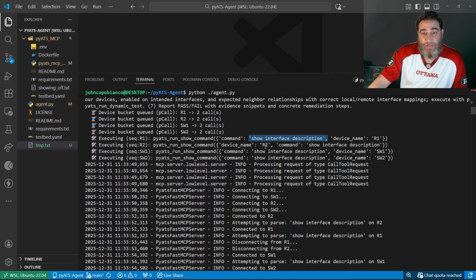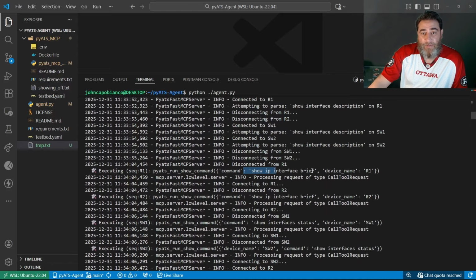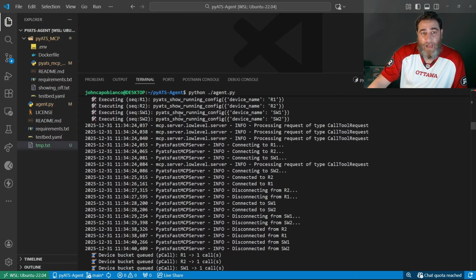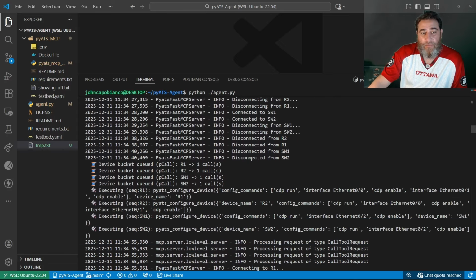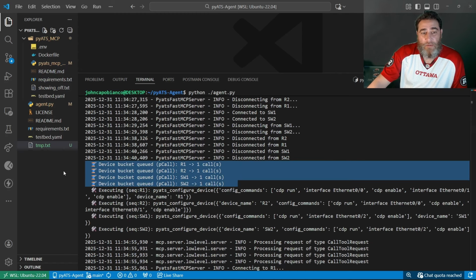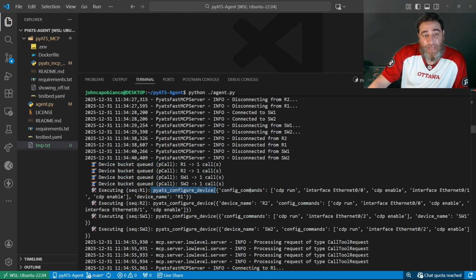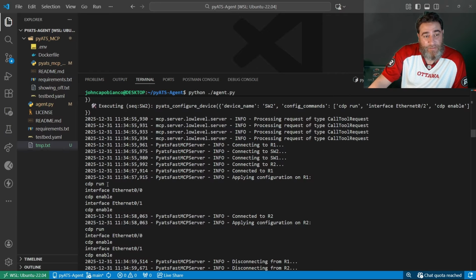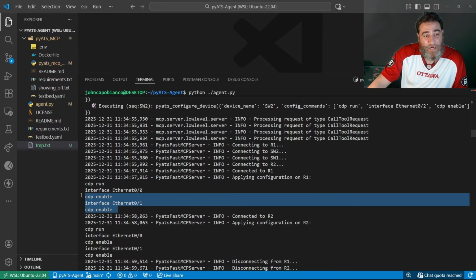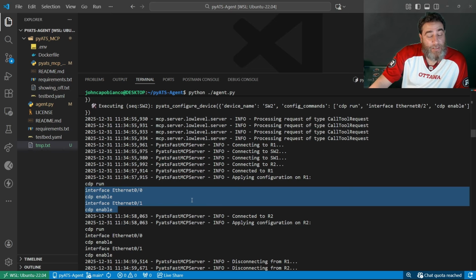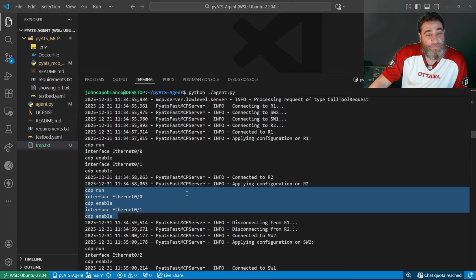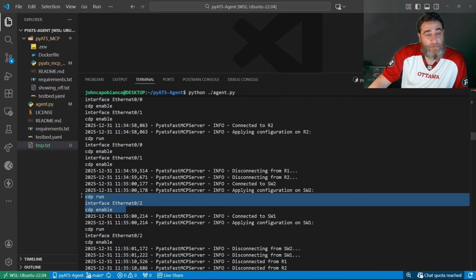Grab some show commands. Grab some more show commands. Grabs the running config. Ready to call the configuration MCP tool in parallel across all 4 devices. And you can see here, it's actually picked global CDP run, and on each router there should be 2 interfaces, the router neighbor and the downstream switch. But on the switches, it should just be on 1 interface, the uplink.